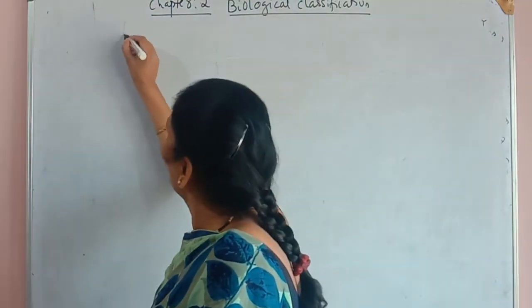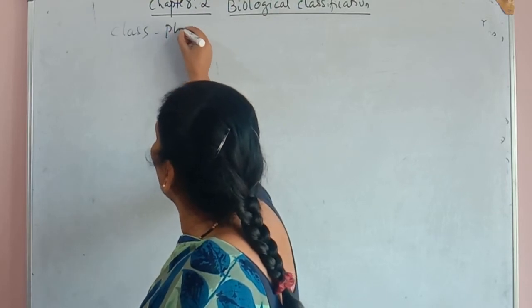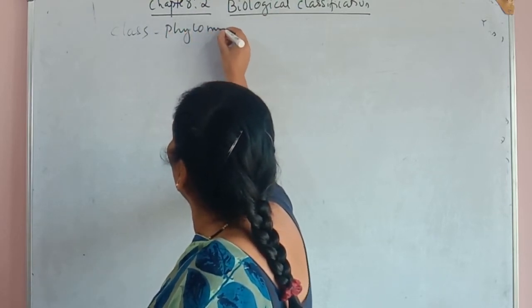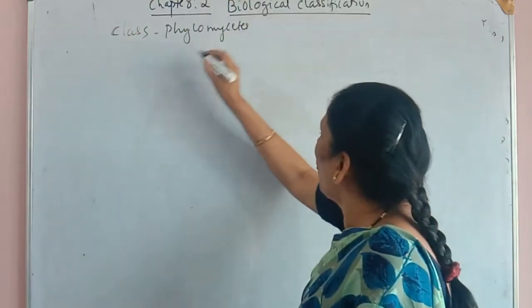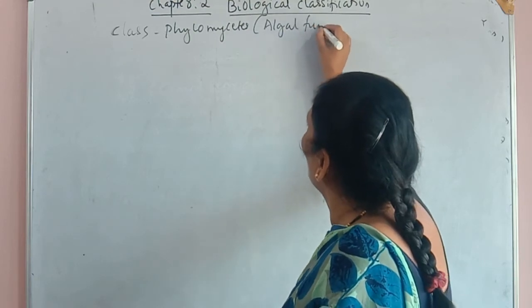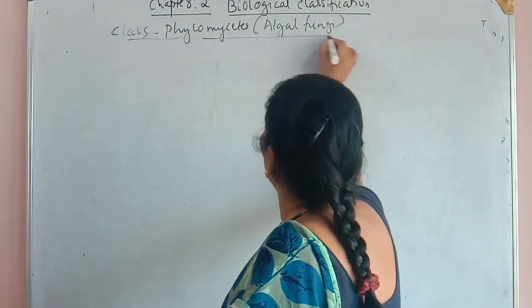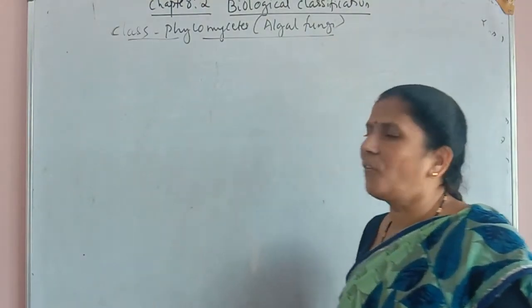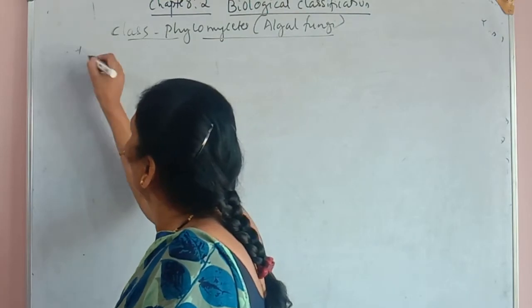Class Phycomycetes, which is commonly called algal fungi also. Algal fungi is a common name. So let us see the general characters of this group.